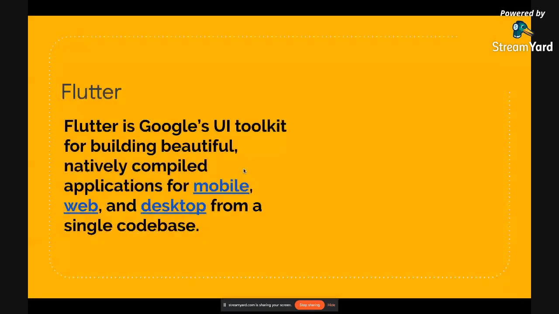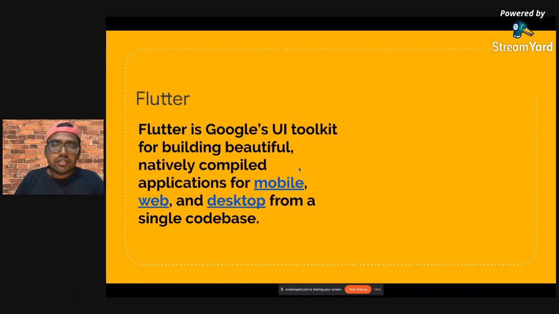So what is Flutter? Flutter is basically a toolkit or SDK, you can say, which you can use to build native applications for Android, iOS, now web and desktop as well. So you don't have to create multiple code bases for this. The basic idea is that you write once and it will run everywhere.